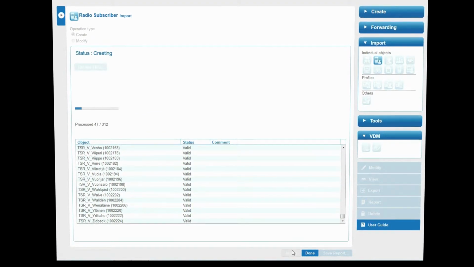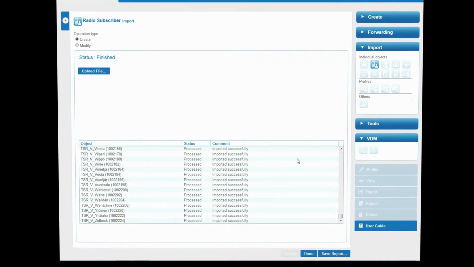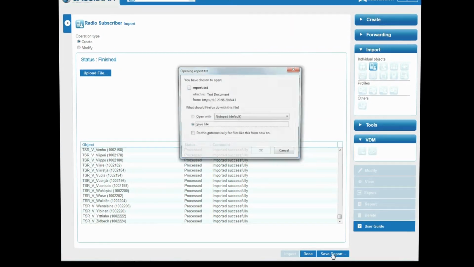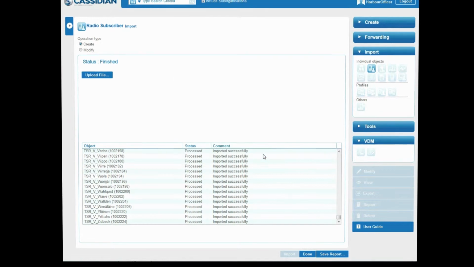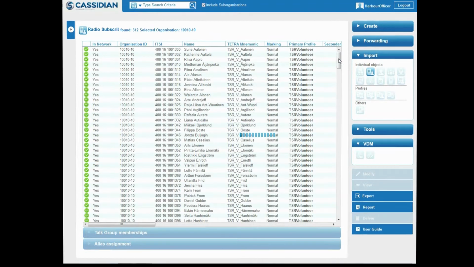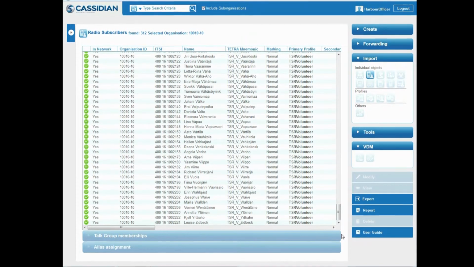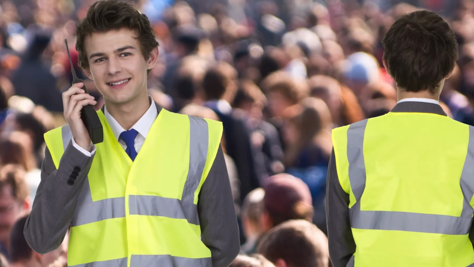Next, we import the file, and the radio subscribers are created. We save the report of the import for later analyses. With only a few steps, all 312 subscribers are now in Tactilon and in the Tetra radio network. Now the volunteers are set for smooth communication during the event.